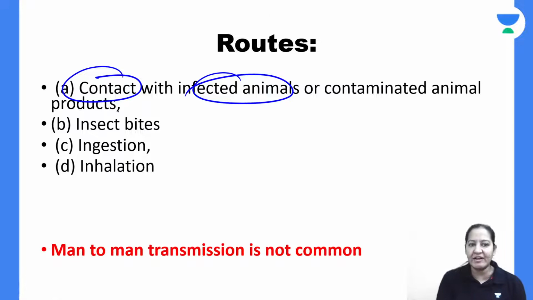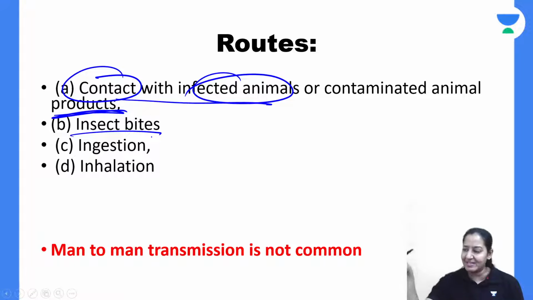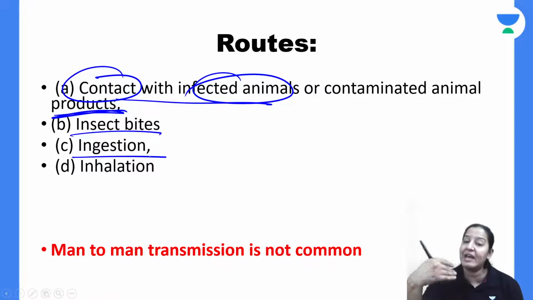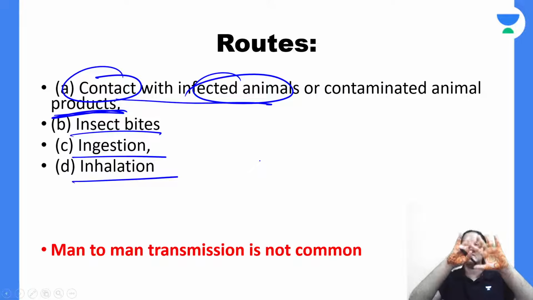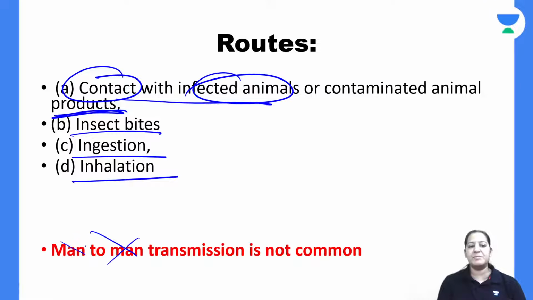So that is contact with the infected animal or the product of the infected animal. It can be insect bite. There is an insect that bites the animal, and the same insect comes and sits on me and bites me. It can be ingestion, if someone ingests an animal infected with anthrax, and inhalation. There is a butcher place where the spores are present in the air, so via inhalation it can also occur. Man-to-man transmission is not there.